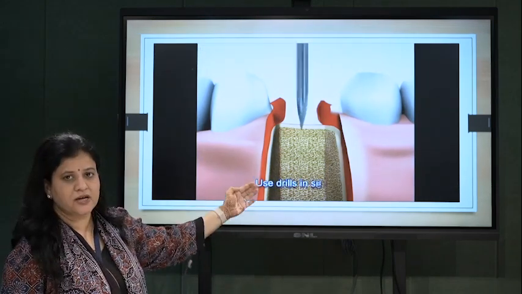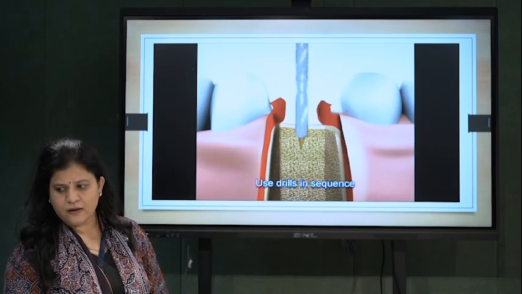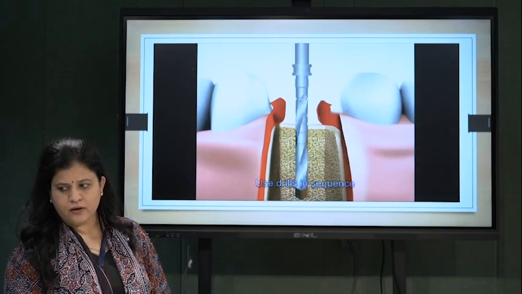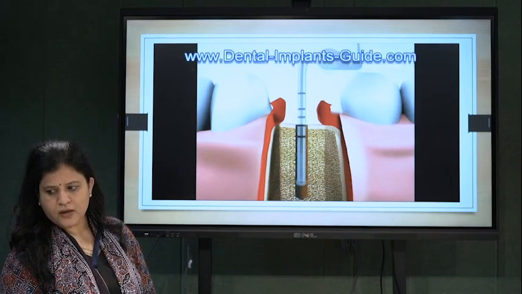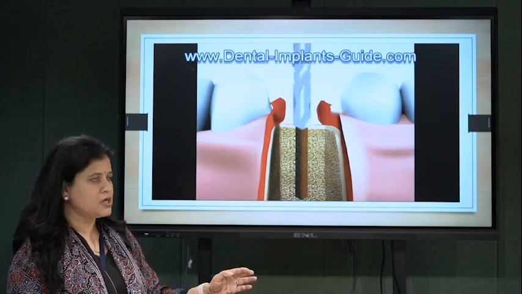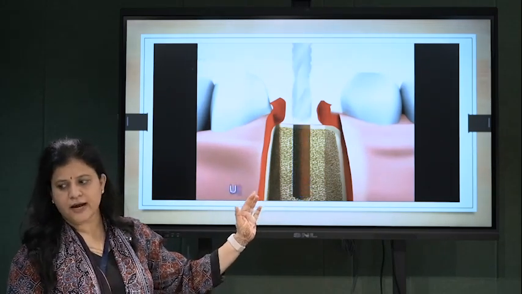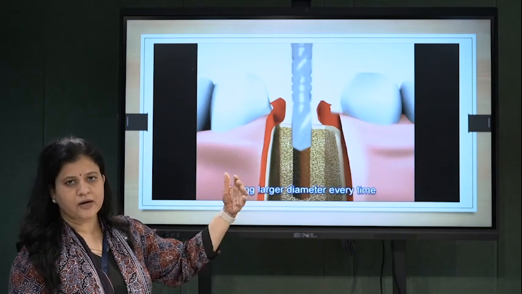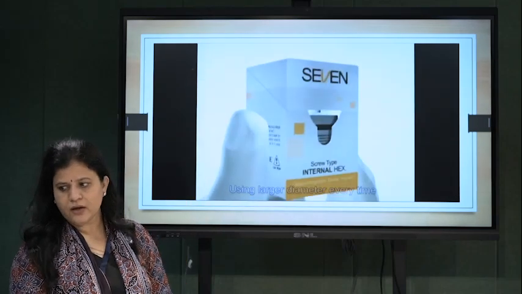Now you can see the lance drill entering the bone. Sequential drilling. After that, you need to use the depth gauge for the desired depth. Once the length is achieved, there is just sequential widening, using a larger diameter every time, till the desired drill diameter and length are achieved.